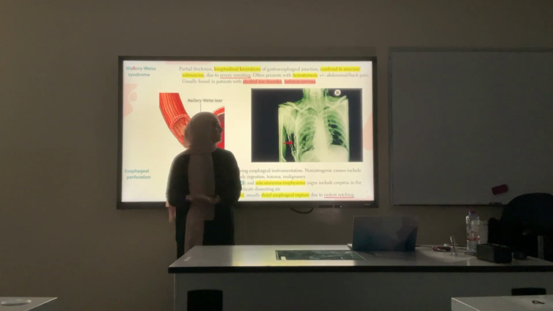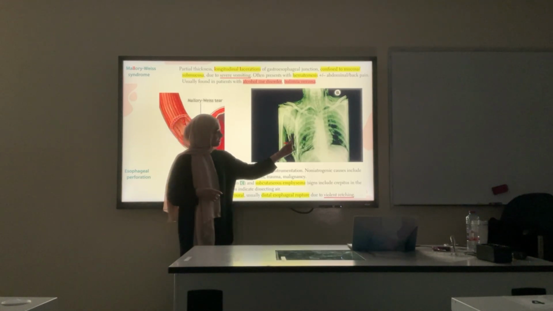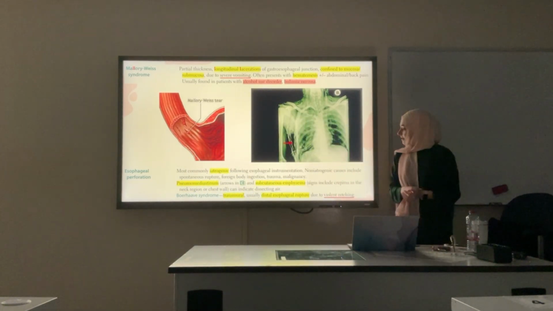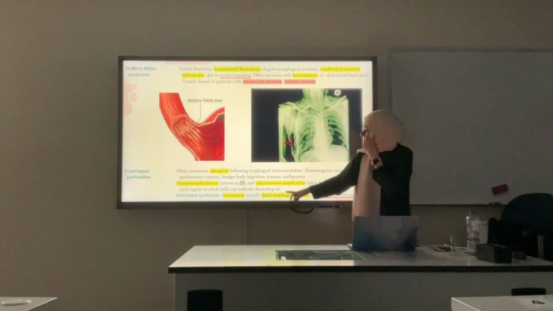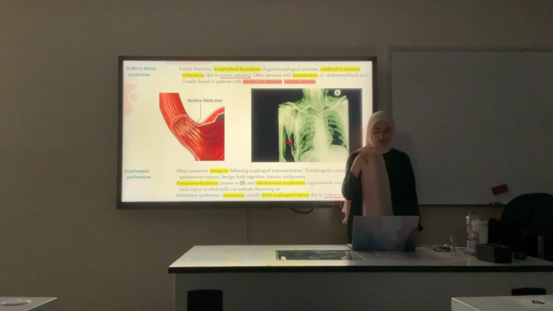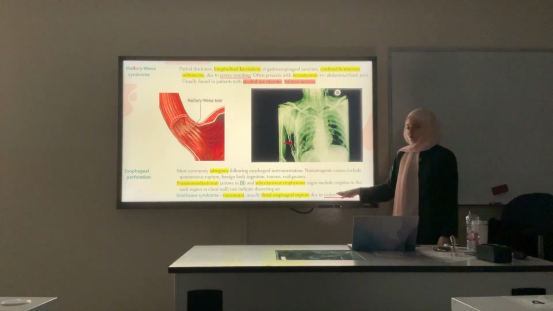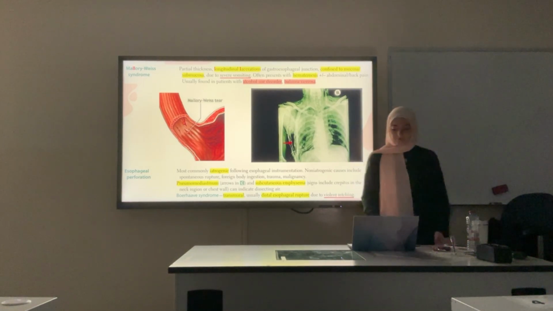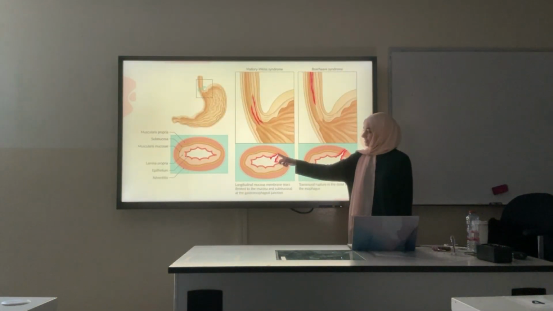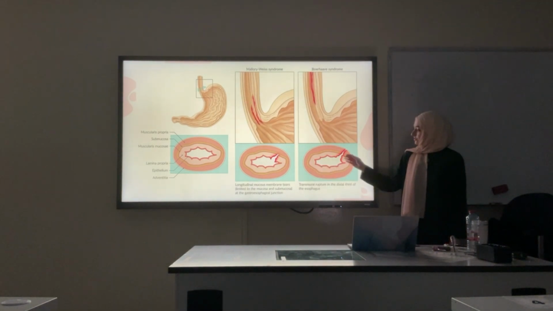It's an emergency, okay? As you can see here, a bit of air in the mediastinum in areas where it shouldn't be. Whenever you see something like this, it's a surgical emergency. Most of the common cause of this is iatrogenic from endoscopic procedures, but it can happen with violent retching. Retching is the same as forcing vomiting, okay? And it affects all the layers of the esophagus. As you can see, this is Mallory-Weiss syndrome, only the mucosa and submucosa, while in Boerhaave syndrome, all of the layers get affected and there will be perforation. Okay?